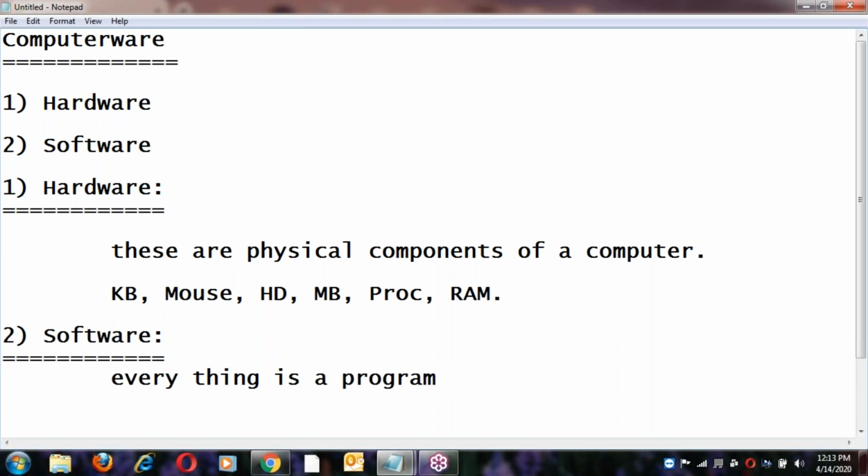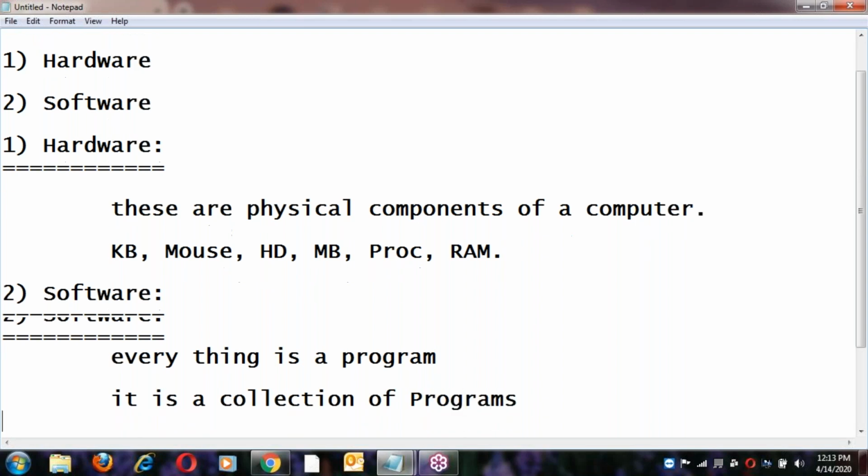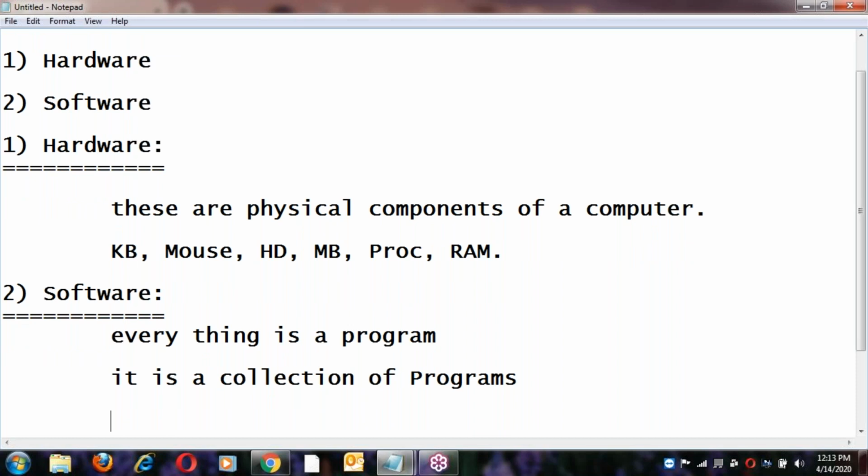Simply, we can say software is a collection of programs.